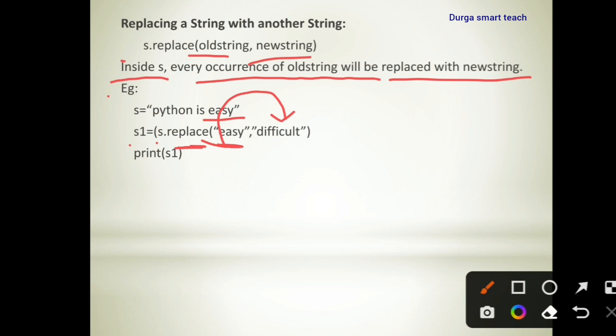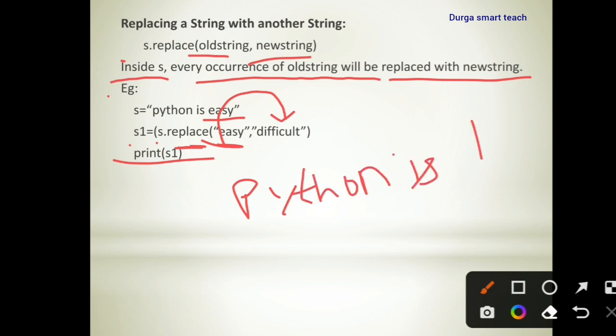So if you display the string, it will display "Python is difficult", because we replaced easy with difficult.